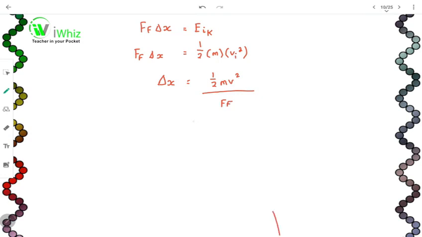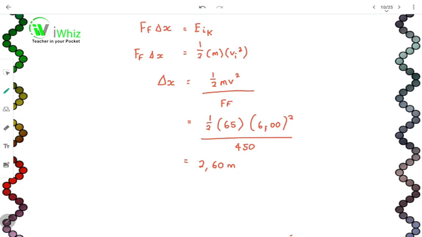So let's do that. Let's say half of 65 kg, because that was his mass. His initial velocity was 6, all squared, all over 450, which was your force of friction. Do you remember we calculated the force of friction? They said that it was 450. So this is going to be equal to 2,60 meters.